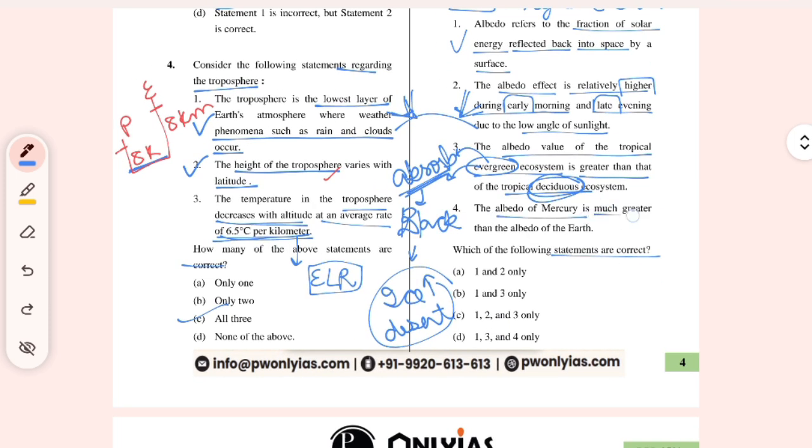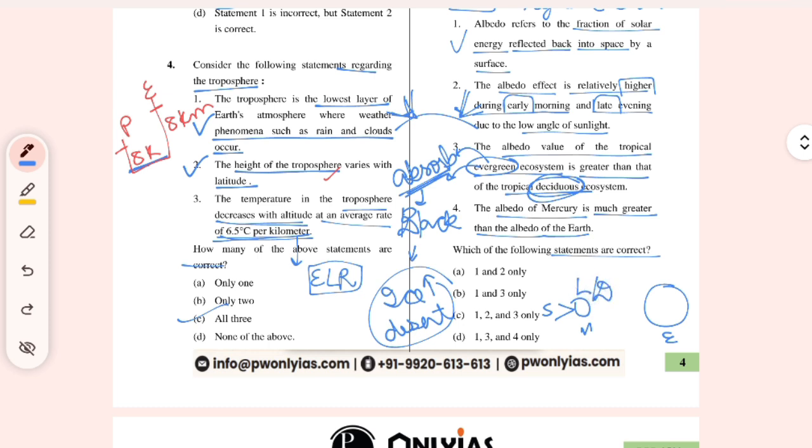The albedo of Mercury is much greater than the albedo of Earth. So according to the planets, this is the Sun, this is Mercury, and this is Earth. How can we say that Mercury has greater albedo reflection than Earth? Similarly, I think the same concept is applicable here, because of the light color or the dark color.